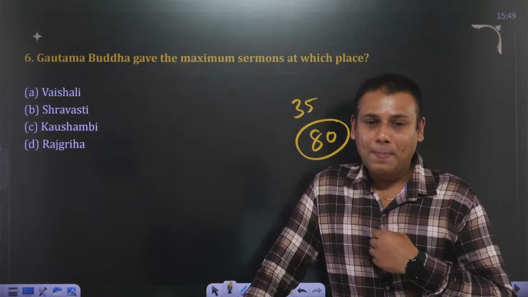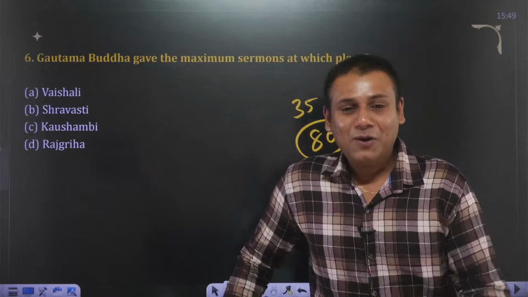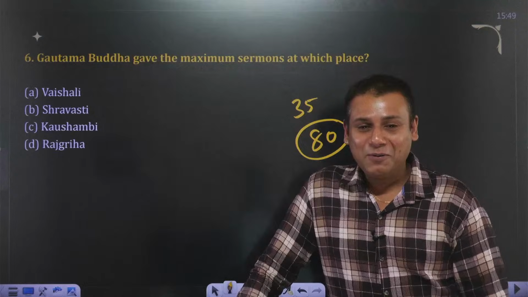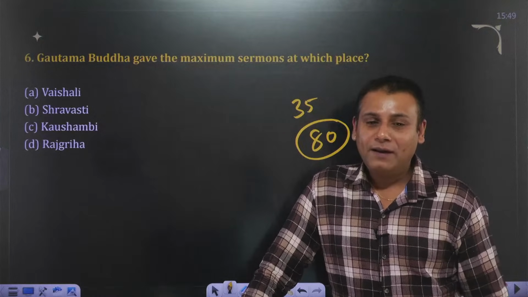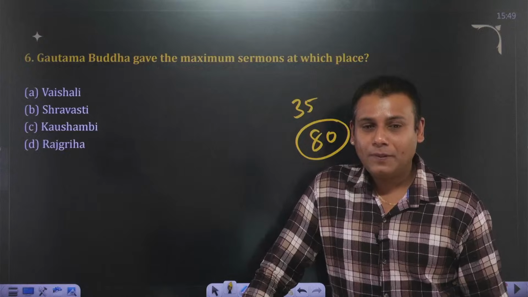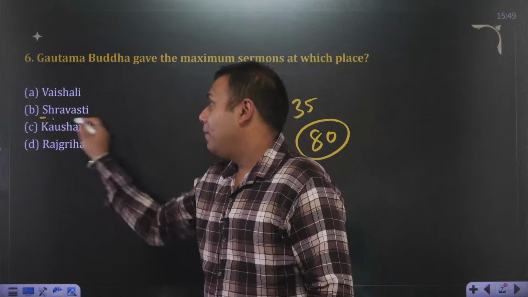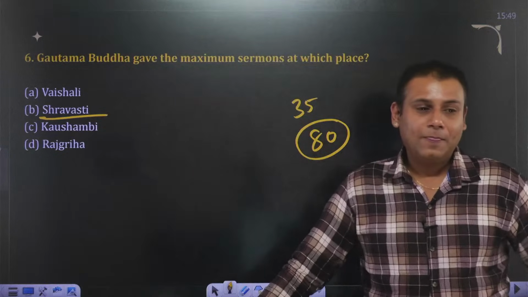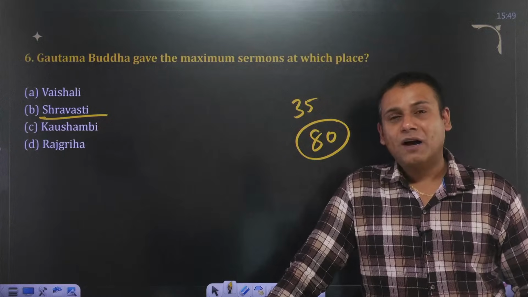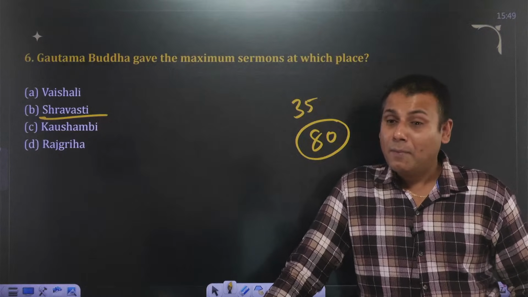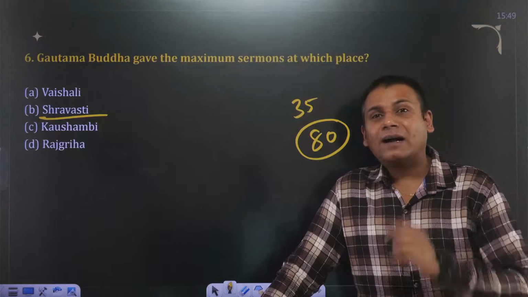Himvarsha, perfect. Oh, Dr. Akhil, you revised the Buddhism video before coming to the class. That's great. Yes, perfect. Vipul, perfect answer. Answer to this question is B, Shravasti, which was the capital of Kosla Mahajanpad. One more important fact I'll tell you.